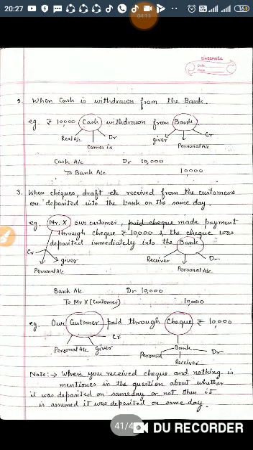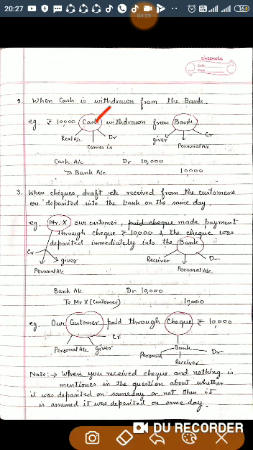So now next is when cash is withdrawn from the bank. For example, I have taken rupees 10,000 cash withdrawn from the bank. So two accounts are involved: cash and bank. Cash is a real account. Right now cash is coming into the business because you are withdrawing cash from the bank, so it should be debited. Bank is a personal account. Right now bank is giving the money, so it is a giver, so it should be credited.